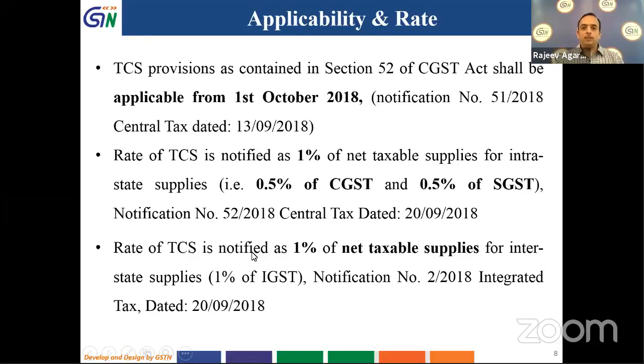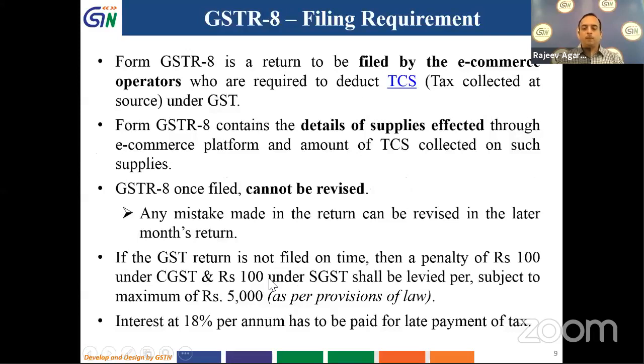Now, TCS provisions as contained in Section 52 of the CGST Act shall be applicable from 1st of October 2018. The rate of TCS to be collected is 1% of net taxable supplies for intra-state supplies. So 1% for intra-state supplies: 0.5% will be of CGST, 0.5% will be of SGST. And if it is interstate supplies, the rate of TCS is 1% of net taxable supplies, the definition of which we have already seen.